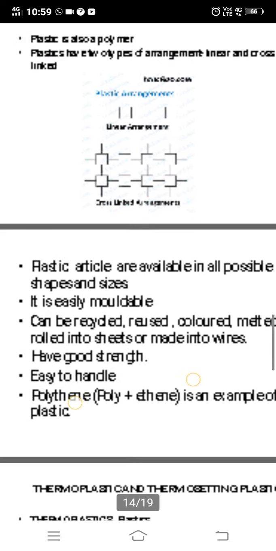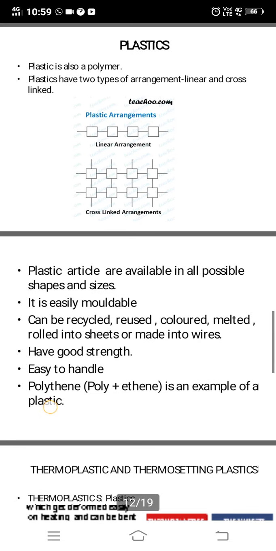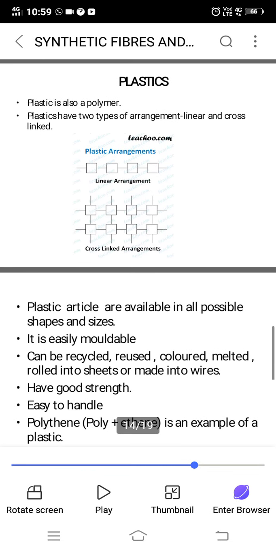So plastic articles, why is plastic preferred by people? Because plastic articles are available in all shapes and sizes. It is easily moldable, it can be easily folded or molded. It can be recycled, reused, colored, melted, rolled into sheets or made into wires. Anything can be done with plastics, and they are also available in a wide variety of colors, so they are preferred. They have good strength and they are easy to handle.